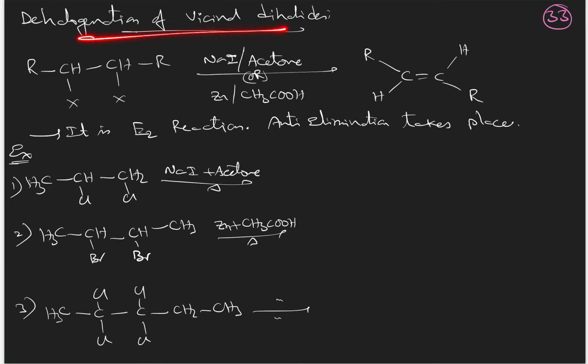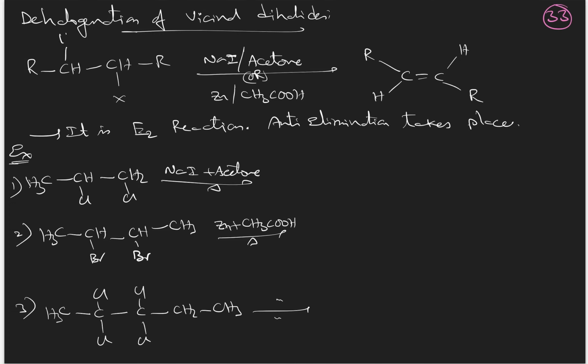And the next reaction is a dehalogenation reaction. Earlier what we discussed is dehydrohalogenation, removal of HX. This is dehalogenation, removal of X2. And in removal of X2, 2 types of reagents are used here: sodium iodide plus acetone, or zinc plus acetic acid. So there will be removal of the X2 molecule like this, resulting in the formation of alkene. But the 2 halogens are eliminated from the opposite sides like this.